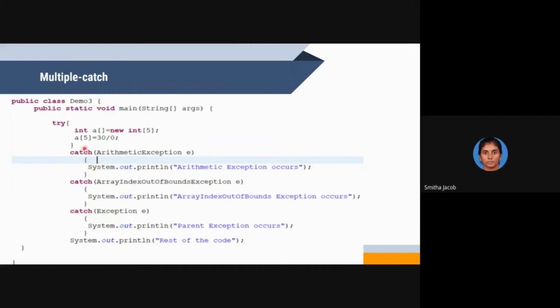Okay, we can write n number of catch blocks, and after completing all the catch blocks, you can provide a parent catch block. But the parent exception catch block cannot be placed as the first catch block. If you provide it like that, you will get an error. That also you remember.